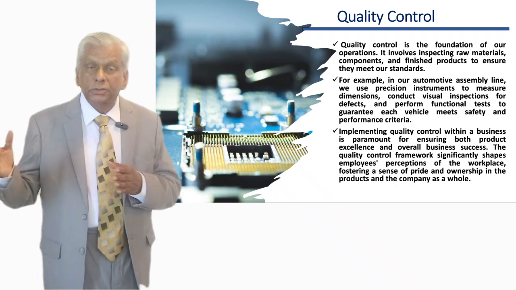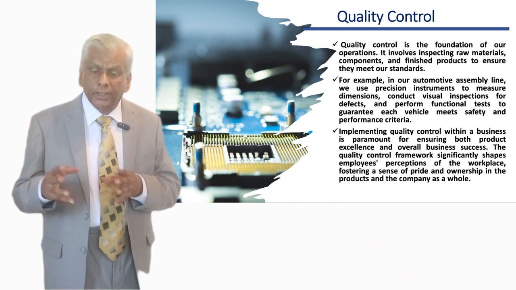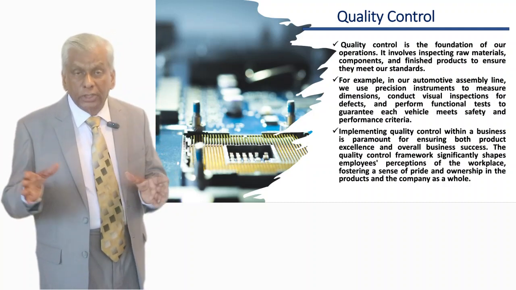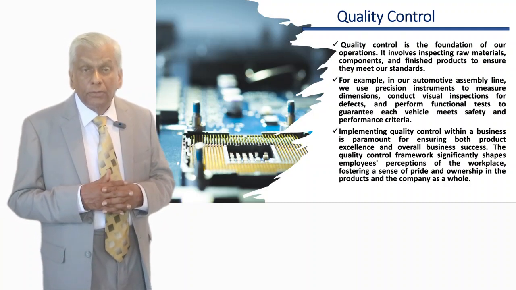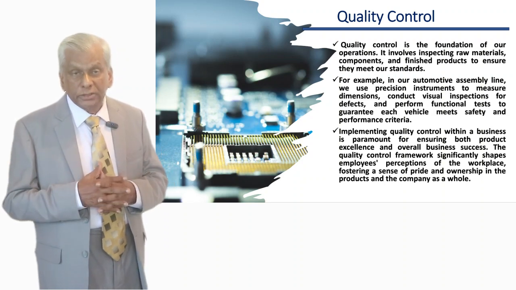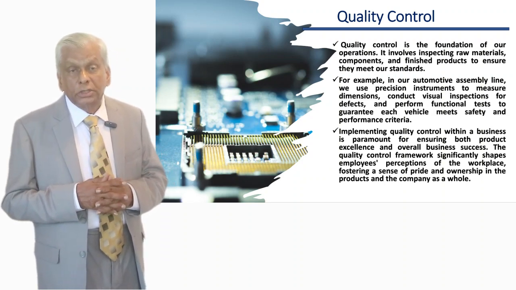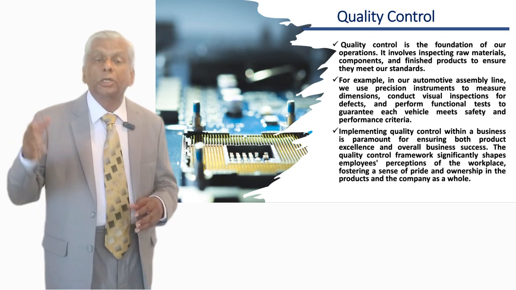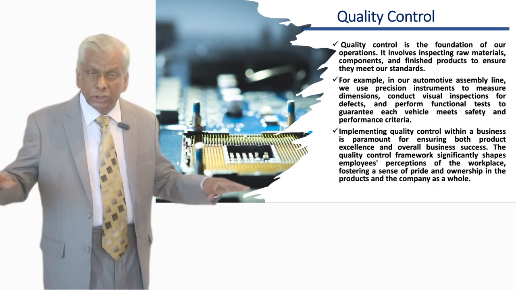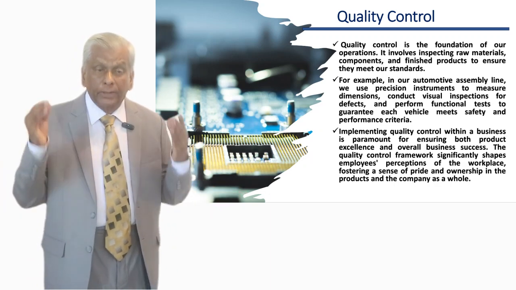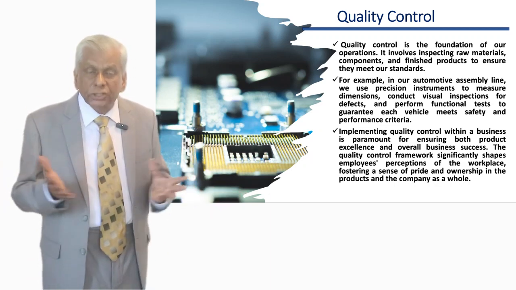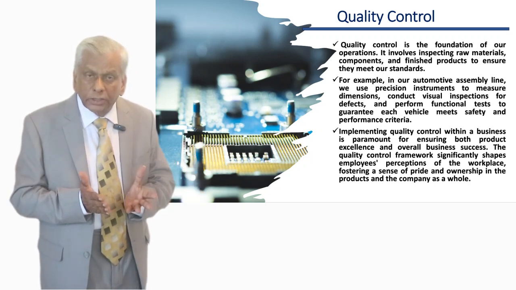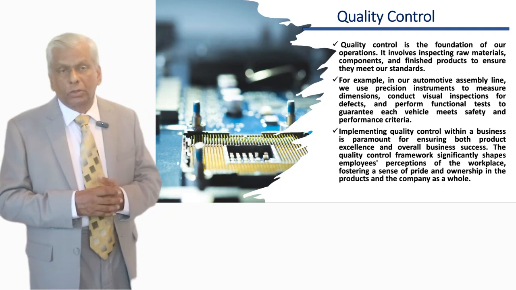Once the product is finalized, from the final product we again have to take a sample and test it, or we have to visually inspect and see whether the product is in compliance. In many cases, most organizations are doing that. That is also part of the quality control activities. Once we do these quality control activities, we can say our production flow is built up with a quality foundation. For that, we require quality control.